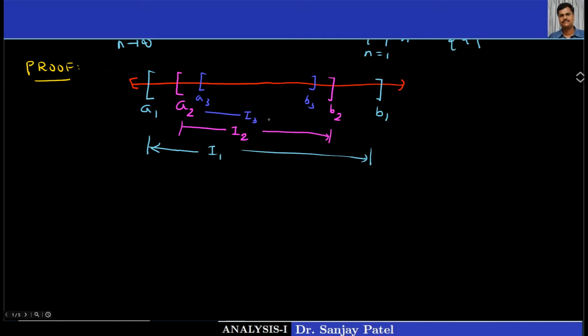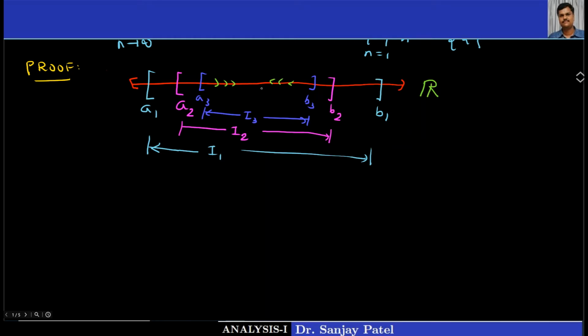This is I3. So likewise, we have all the intervals contained one in another. This is our real line.